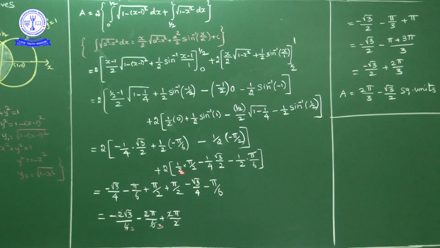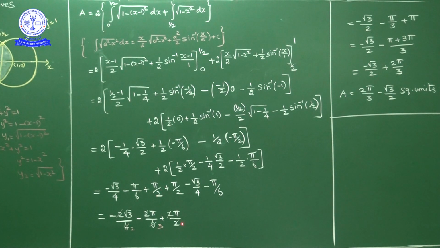Now if you multiply 2 here, 2 gets cancelled, pi by 2. Here 2 gets cancelled, minus root 3 by 4. Here 2 gets cancelled, minus pi by 6. Okay, now minus root 3 by 4 minus root 3 by 4, minus 2 root 3 by 4, 2 gets cancelled, minus root 3 by 2. Minus pi by 6 minus pi by 6, minus 2 pi by 6, is nothing but minus pi by 3.